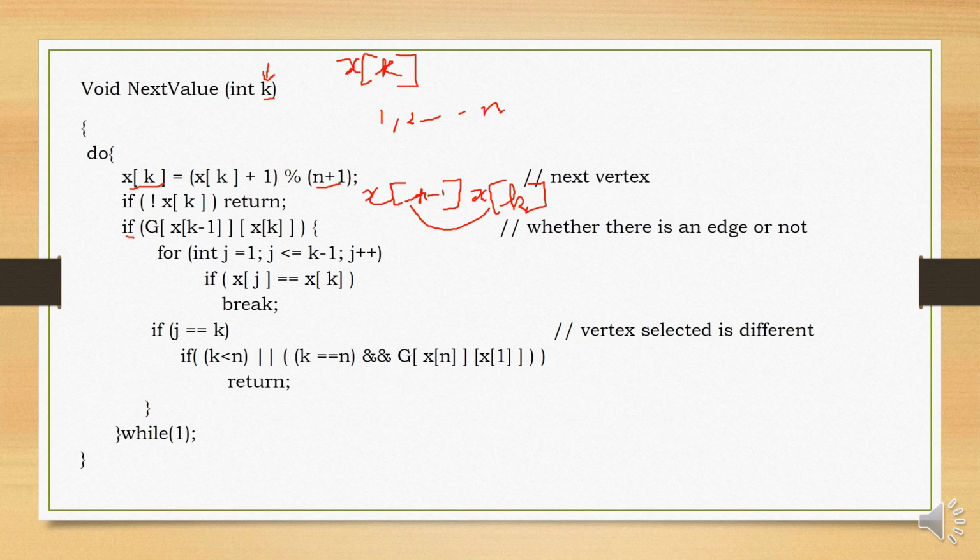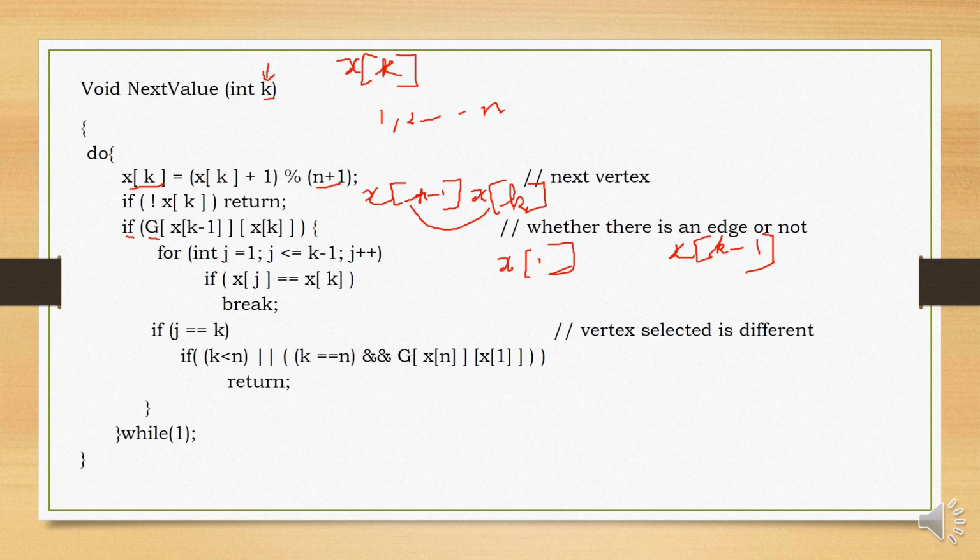So if g of x of k minus 1 and xk, there is an edge between the currently chosen vertex and the previous vertex, then we need to also check whether x1 till x of k minus 1, all the previously chosen vertices, are not the same as the kth vertex. So x1 until x of k minus 1 should be different from the x of k that is chosen.